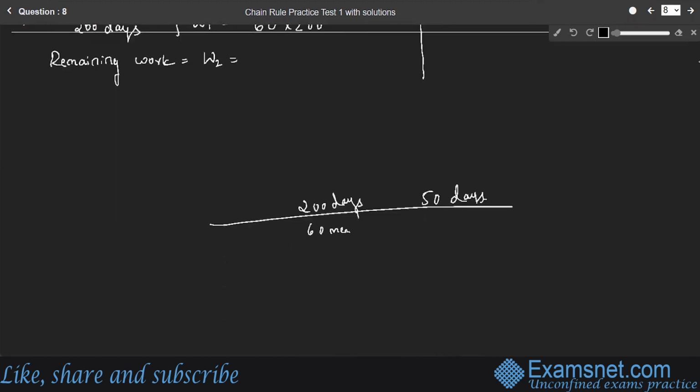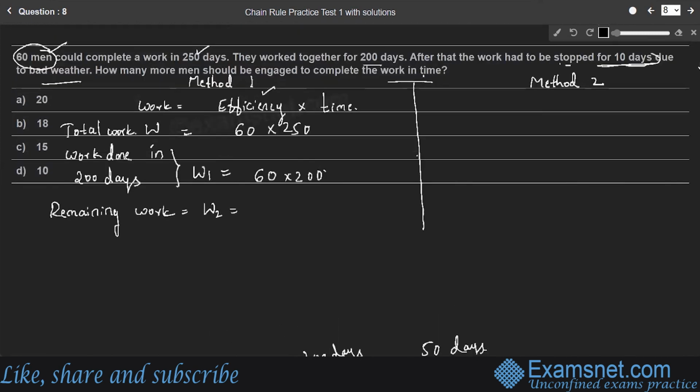Therefore, in 50 days, we just subtract 10 days because they had to stop their work. Therefore, in the remaining 40 days, how many persons are required to complete the remaining work in time?